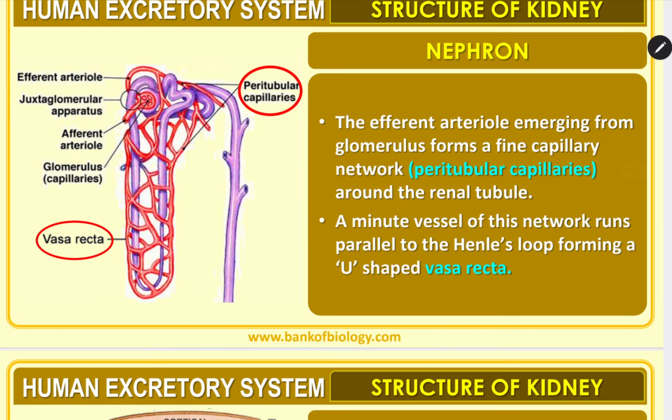Next, the efferent arteriole emerging from the glomerulus forms a fine capillary network called peritubular capillaries around the renal tubule. Here you can see it labeled peritubular capillaries. A minute vessel of this network runs parallel to the Henle's loop, forming a U-shaped vasa recta. It is called vasa recta.